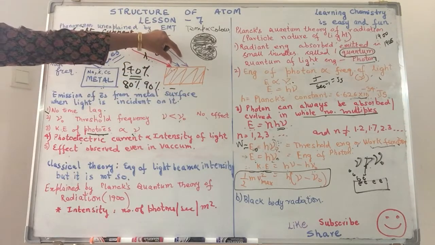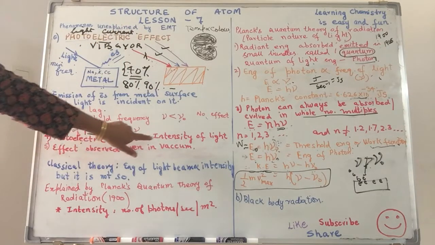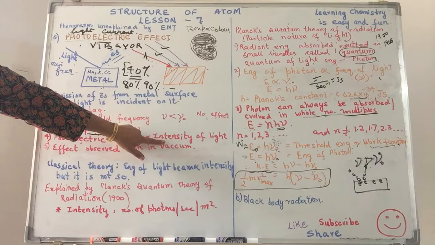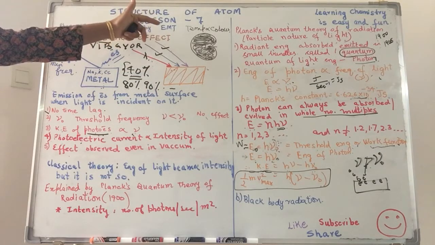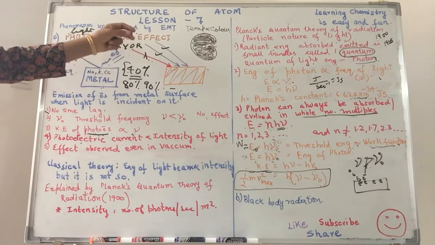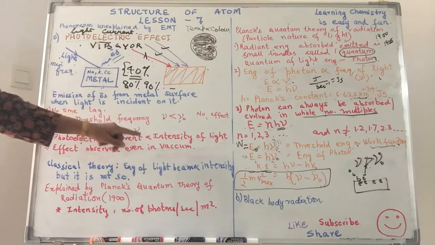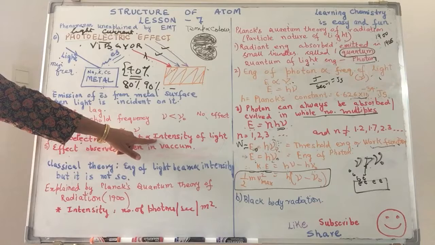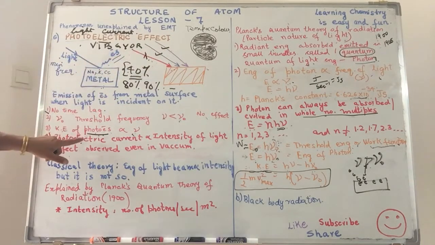Now, coming to the photoelectric current, it is directly proportional to the intensity of light. So I am incidenting light from a blue bulb, but I increase the number of bulbs. So what is happening is I am trying to increase the intensity, right? I am trying to explain to you the difference. When you increase the intensity of the light carrying that certain minimum frequency, the number of photoelectrons being emitted will increase.